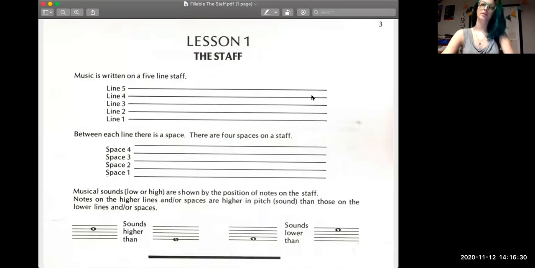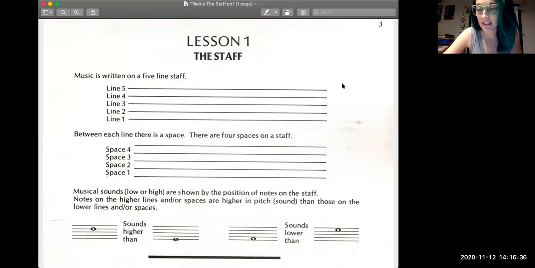This lesson is going to be on the staff. And for this lesson, you will need the worksheet called Fillable the Staff, which can be found on my MCPS classroom if you go to Files and then Notes and then Staff. I'll go ahead and share that with you so you know what it looks like while we're talking about it. It looks like this. It also says Lesson 1. So we'll go through this together.